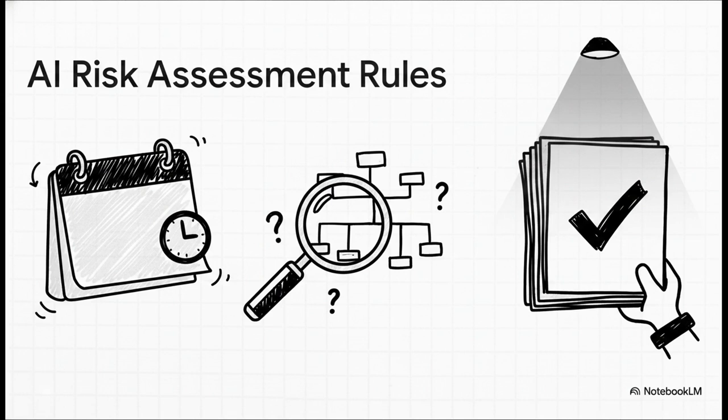They absolutely must follow the specific risk assessment methodology laid out in Clause 6.1.2. But what's the most critical part for you as an auditor? Well, they have to document and retain the results of all those AI risk assessments. If you ask for the risk assessment and there's no documented evidence, you have to raise a nonconformity finding. Without it, there's just no verifiable proof that they're systematically managing the risks of their AI models. It really is that black and white.